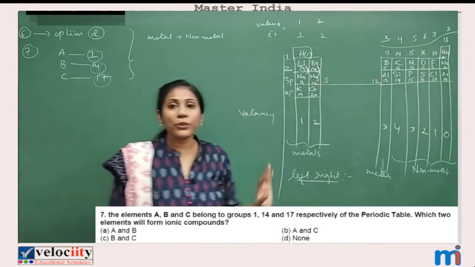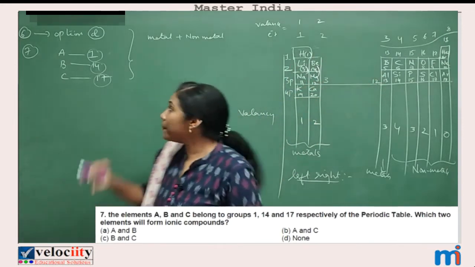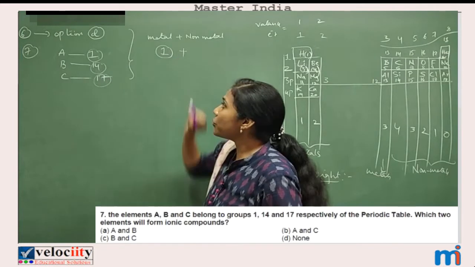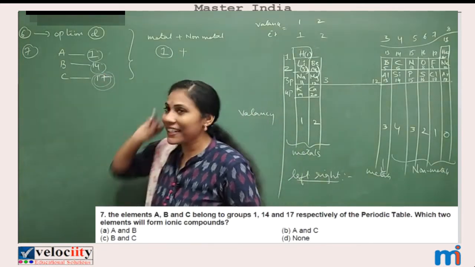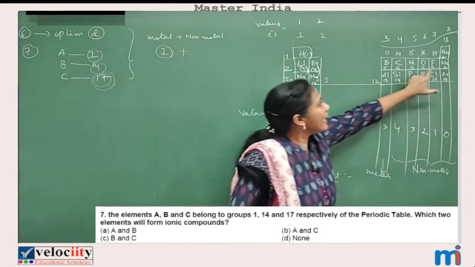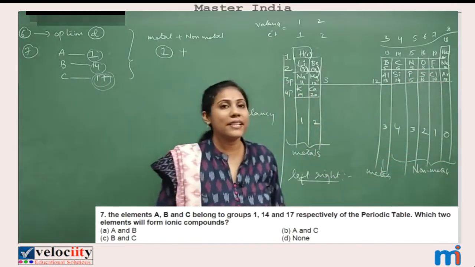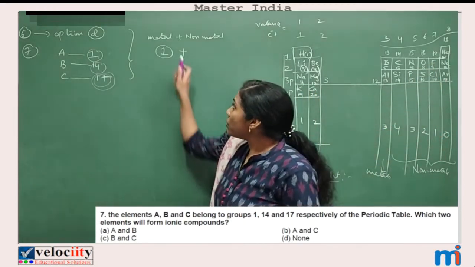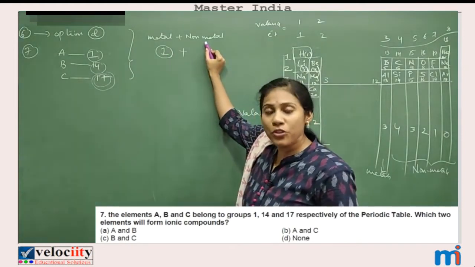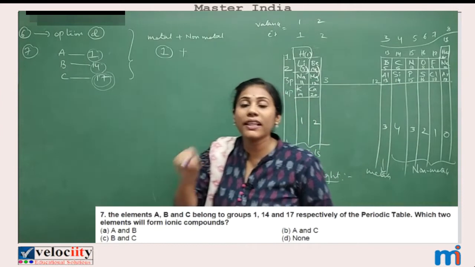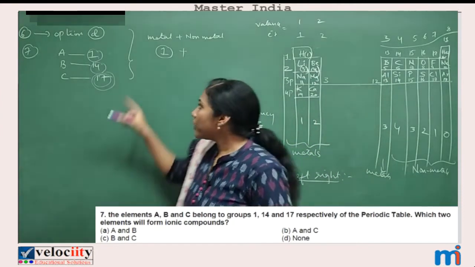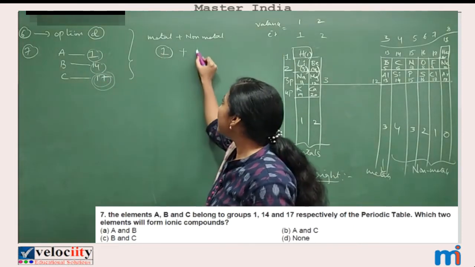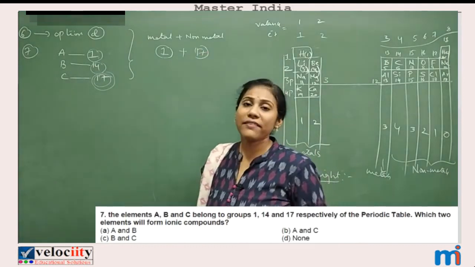After that comes your 13th group elements. Definitely the most metallic elements belong to the first group. Whenever first group elements combine with 17th group elements, the most non-metallic elements, your fluorine, chlorine, bromine and iodine, then only ionic compounds are formed. So here the most metallic elements belong to first group, most non-metallic elements belong to 17th group.